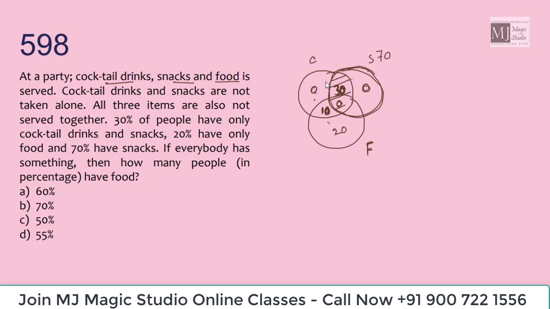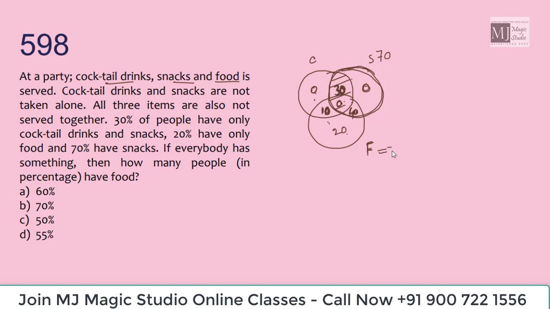Now if this is 10 and this entire thing is 70, 30 plus 0 plus 0, this common portion should be 40. Now we can see that the total of all the portions comes down to 100%. Then how many people have food?